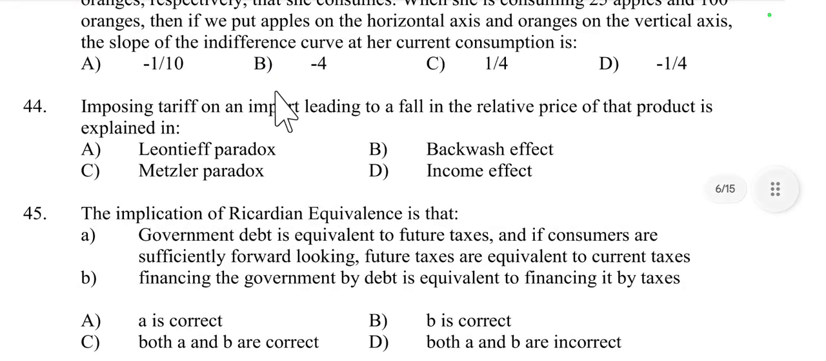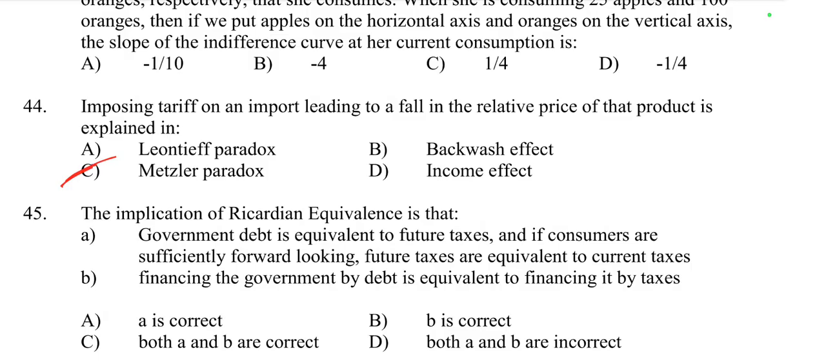Then question number 44. Imposing a tariff on imports leading to a fall in the relative price of that product is explained by: Leontief paradox, Baumol's effect, Metzler's paradox, or income effect. Imposing a tariff on an import leading to a fall in the relative price of that product is called Metzler's paradox.